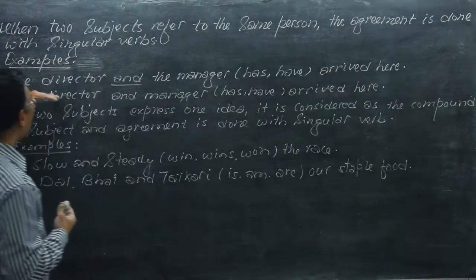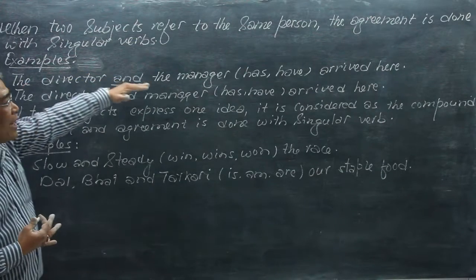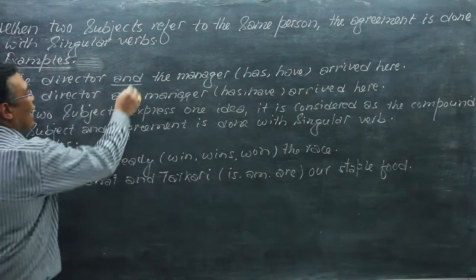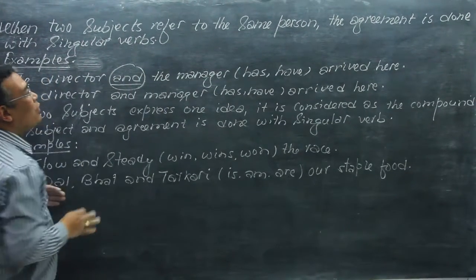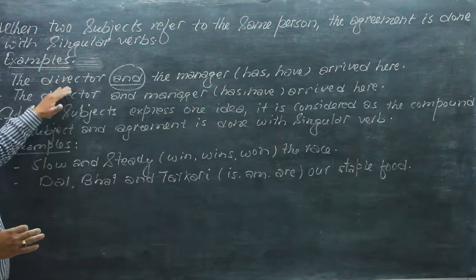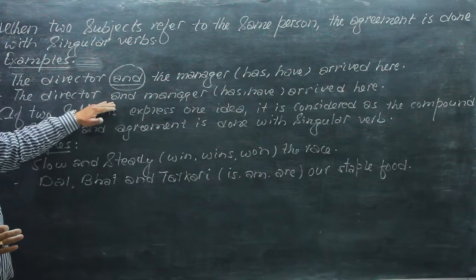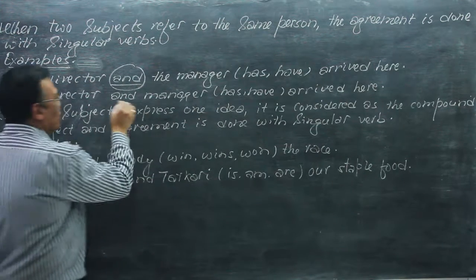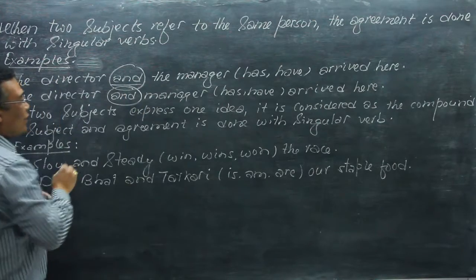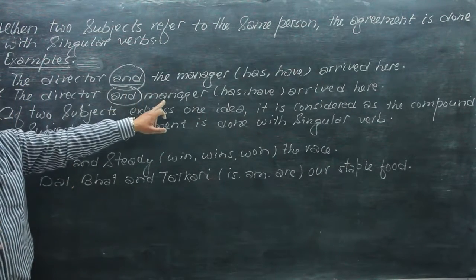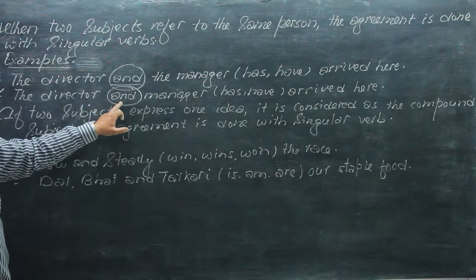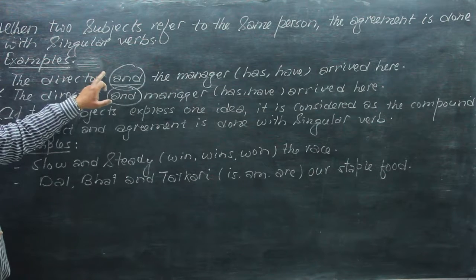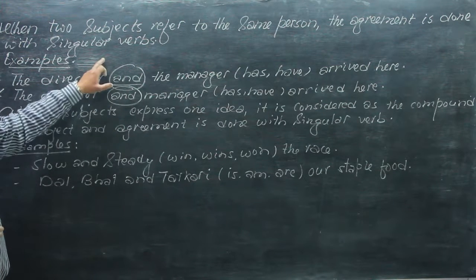And the next example, now here, the director and the manager. These two subjects are combined with and; is it a singular or plural subject? Now the same subject is used in the next example, the director and manager. These two persons are combined with and here. Is it singular or plural? This is singular, or this is plural, or both are the same.